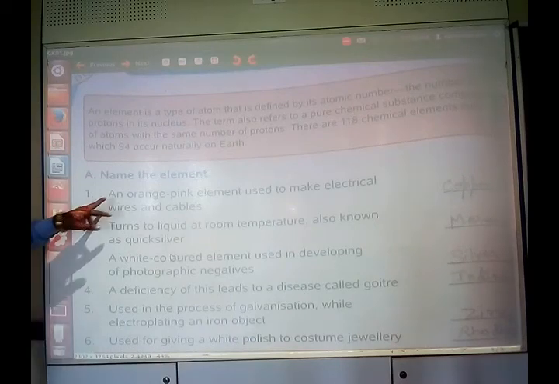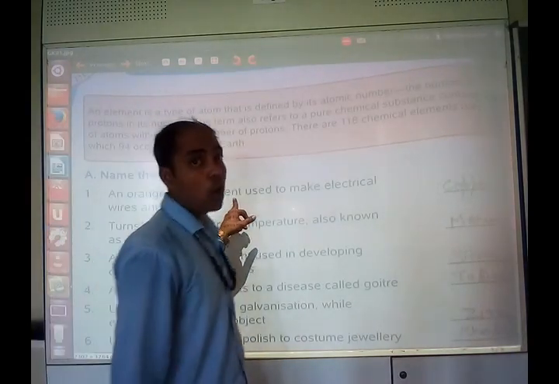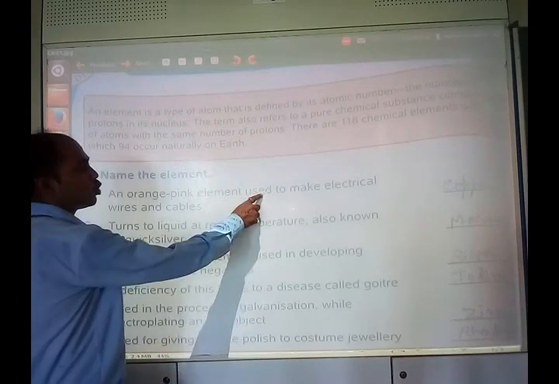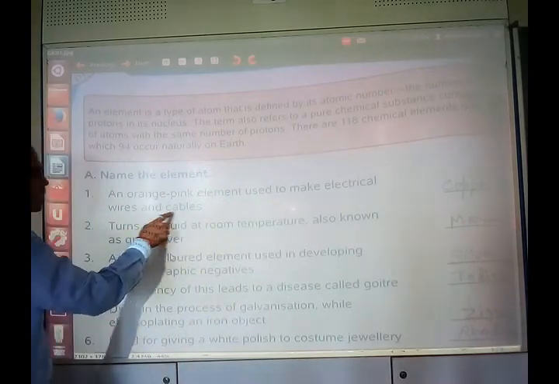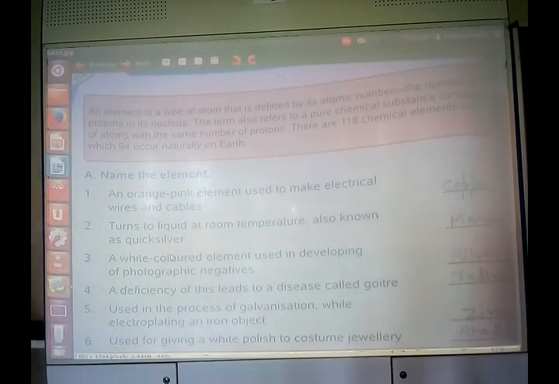The first question is an orange-pink element. It is used to make electrical wires and cables. So you have to name the element which is used in electrical cables and wires. A very familiar, very famous element it is. It is copper, which is used for making electrical wires and cables.